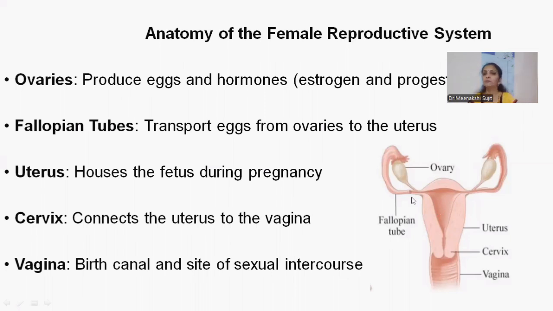If we have intimacy, and if we get pregnant, then the embryo, ovum and sperm combination takes place, and the zygote is formed. By multiplying its cells, it will reach the uterus and implantation will take place on the layer of the uterus, and this same endometrium thickness will keep increasing to make a soft bed for the baby, and pregnancy will take place.